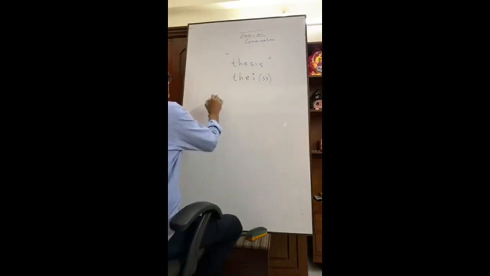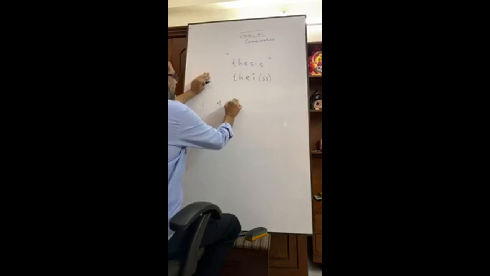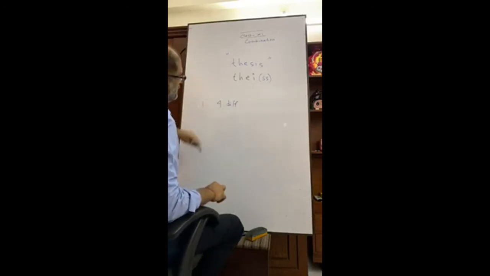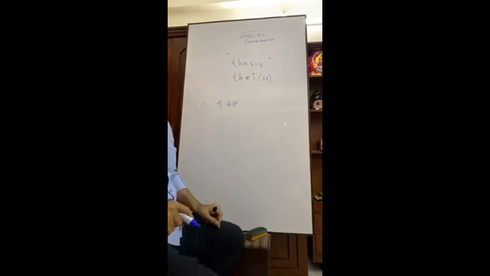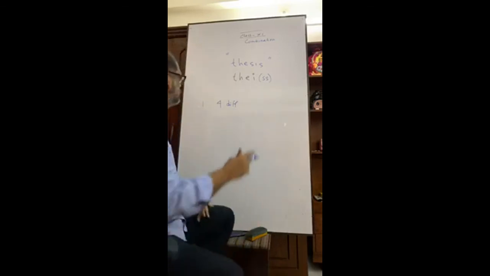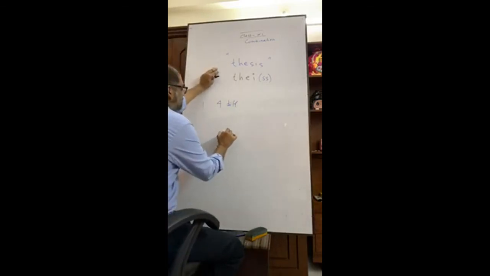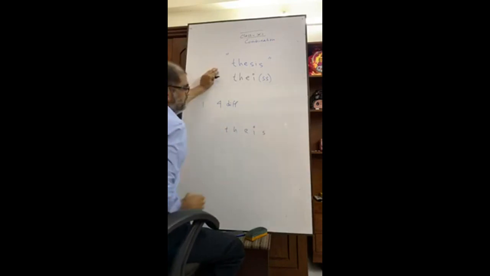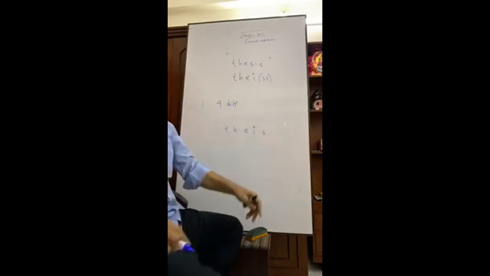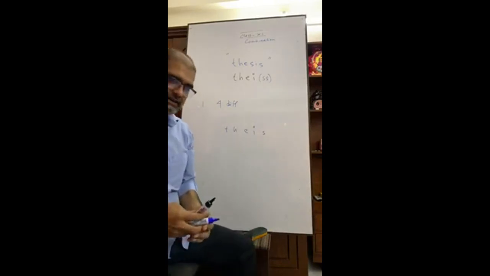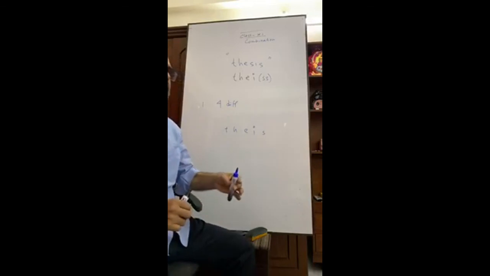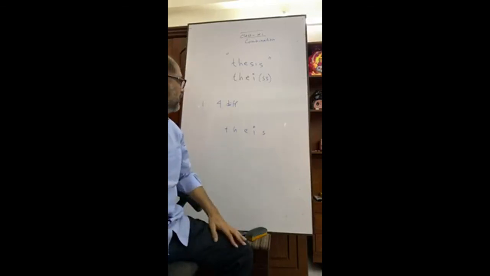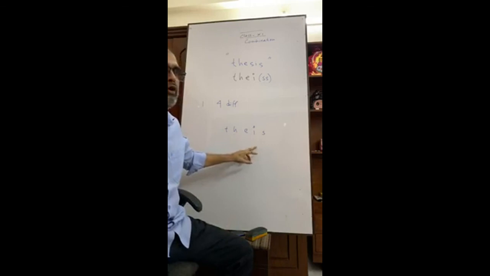Okay. Suppose I will take at first, case number 1, all those 4 different. I will take 4 different letters. So what are the different letters? Let us write T, H, E, I, and S. We have these 5 different letters. Out of these 5 different letters, we are going to take 4 letters.